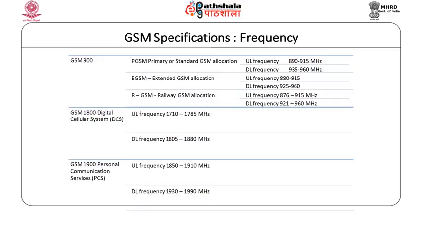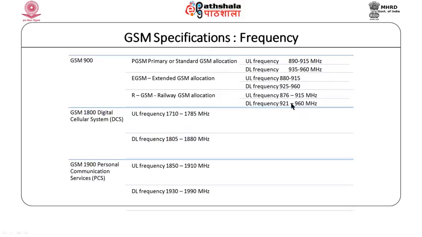So, these two channels should be different from each other, and there should also be a guard band between them to avoid interference. So, the two frequency channels for primary or standard GSM are: uplink frequency 890 to 915 megahertz, downlink frequency 935 to 960 megahertz. Extended GSM or EGSM, uplink 880 to 915, downlink 925 to 960. RGSM or railway GSM, uplink is 876 to 915, downlink is 921 to 960.